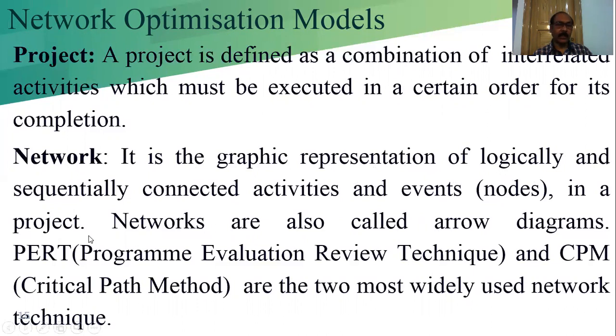So a project we can represent by a graphical or pictorial representation with the nodes and activities in a project. Networks are also called arrow diagrams because we are representing the network diagram with the help of nodes, that is the circular bubbles, and the arrow represented by the activity. That's why sometimes it is known as the arrow diagram. PERT, program evaluation review technique, and CPM, critical path method, are the two most widely used network techniques we are going to use furthermore.